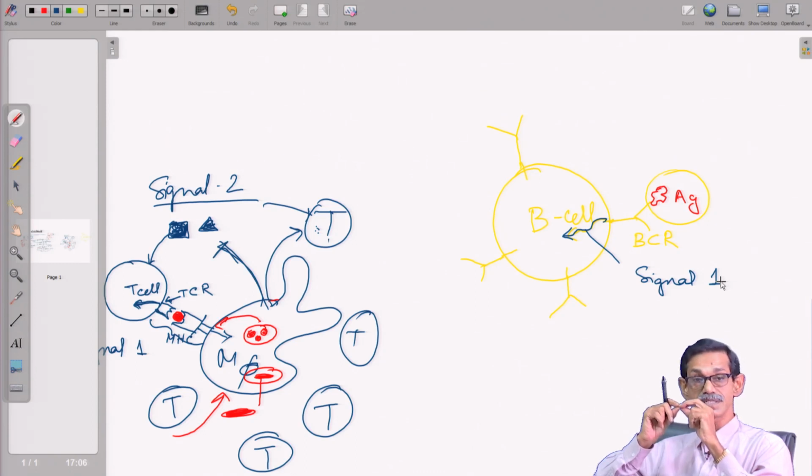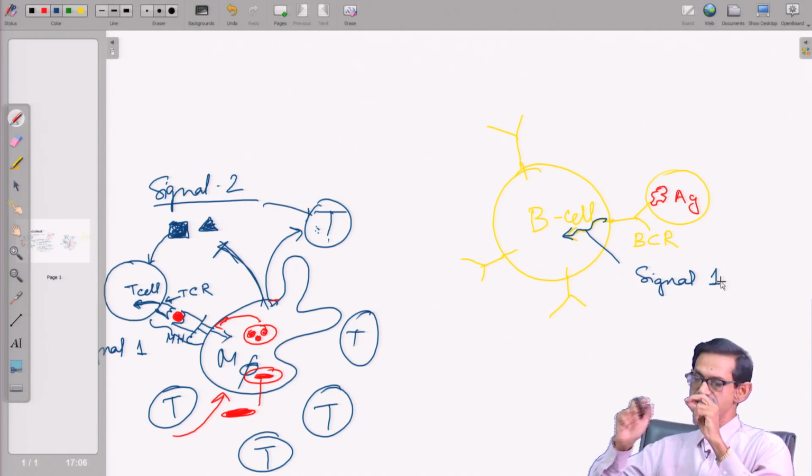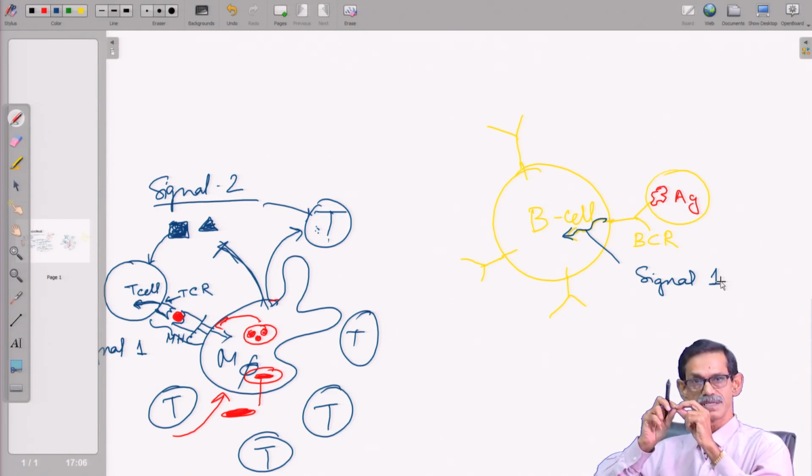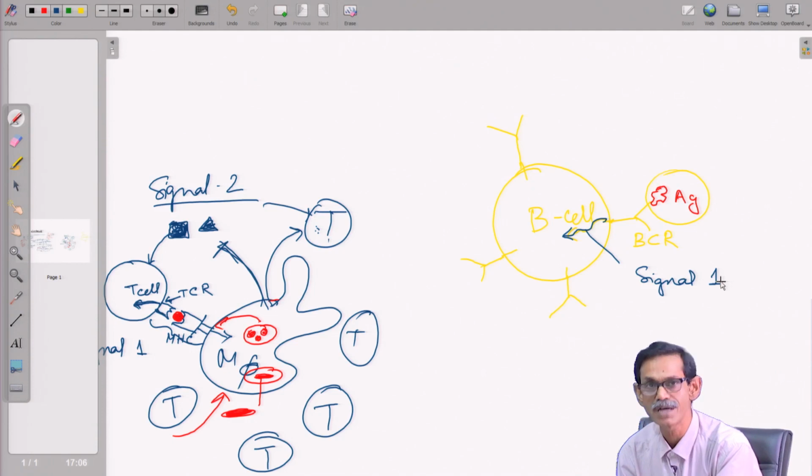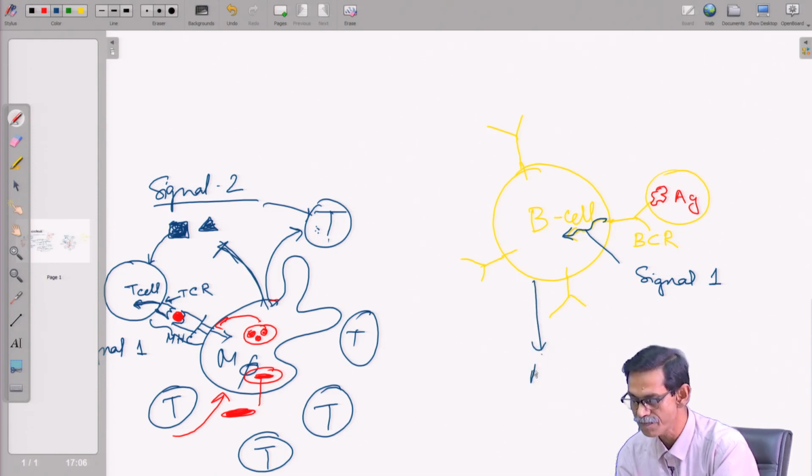Okay, one more thing we will discuss: if only this signal 1, the interaction of the B cell receptor and antigen, happens and there is no other signal, then that B cell will be anergic. If this signal 1 is very strong, that means the interaction is very strong, the B cell will be anergic.